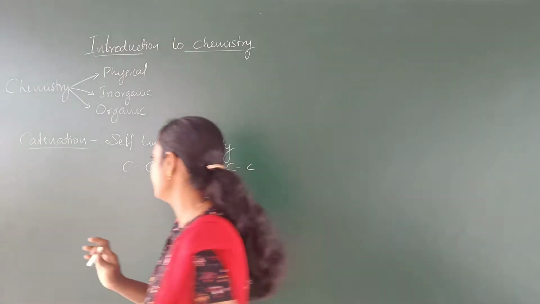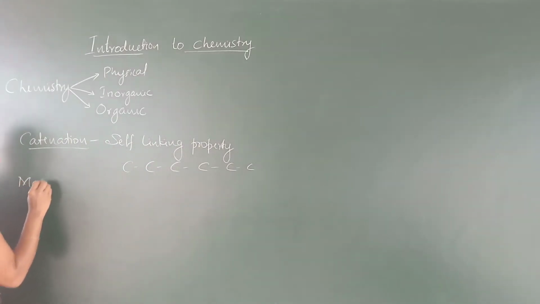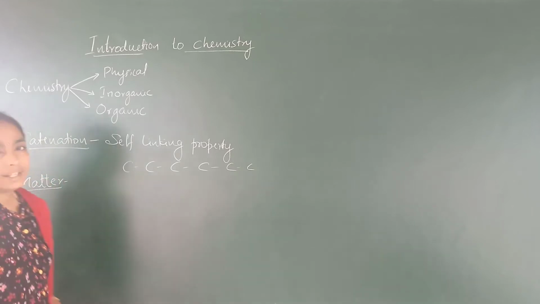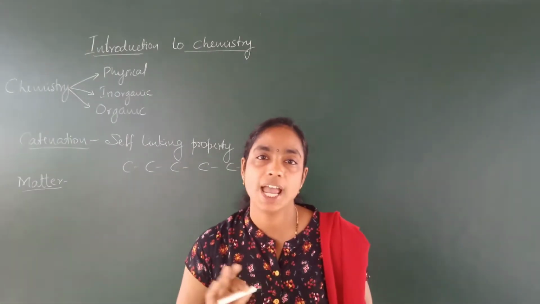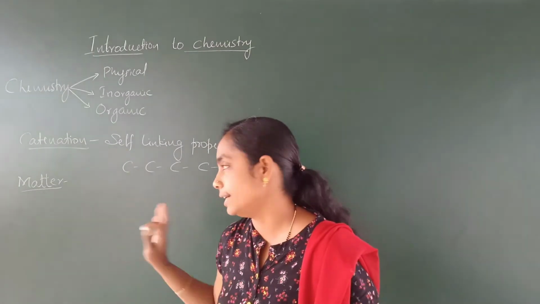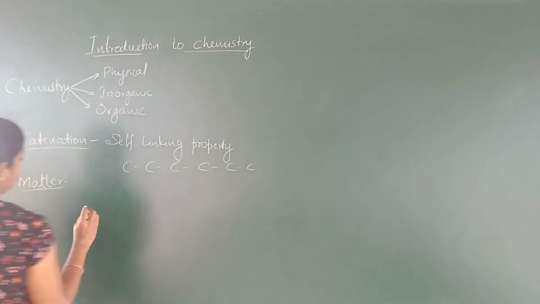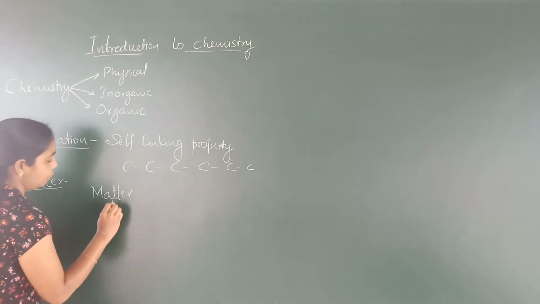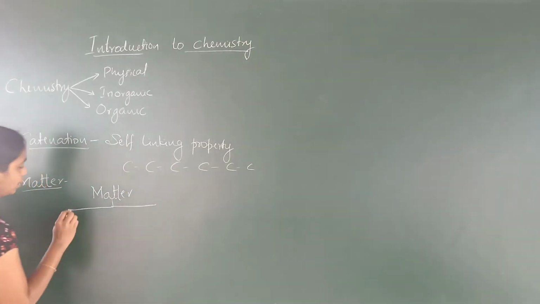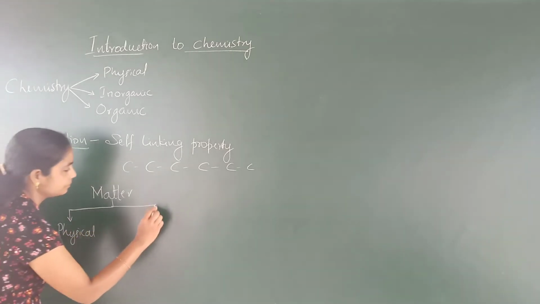Okay. Next, we will move on to the terms used in chemistry. First, we will define matter. What is matter? Anything which occupies space and has mass is called matter. This matter is classified in 2 ways. First one, physical classification. Second one, chemical classification.